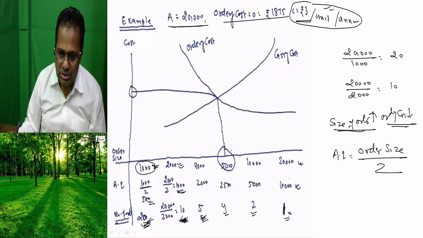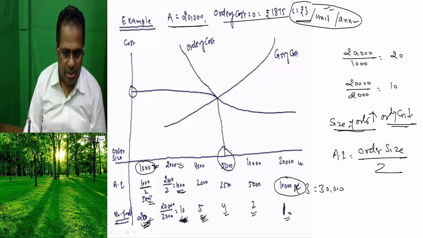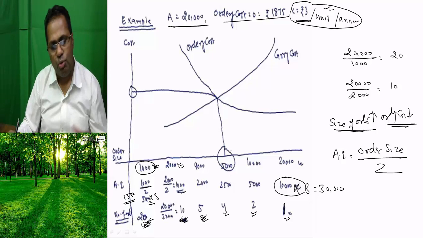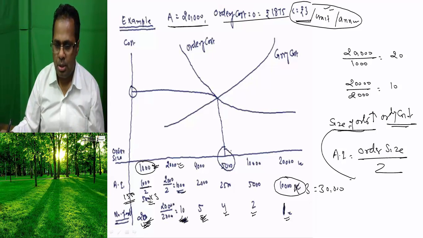The carrying cost is higher here because it is multiplied by 3. This will be 10,000 units, 30,000 here. In this case, carrying cost multiplied by 3 is 1500 here.